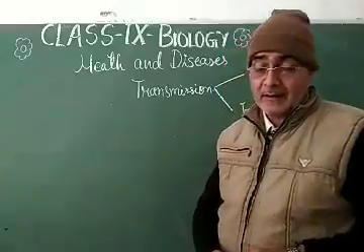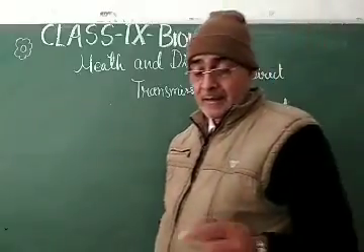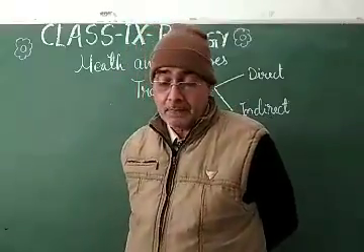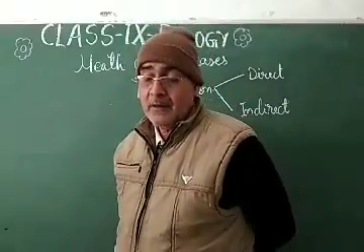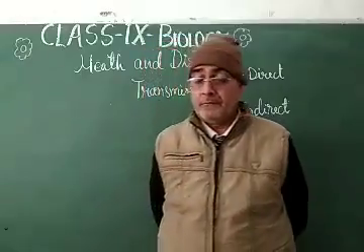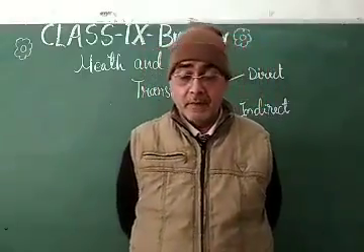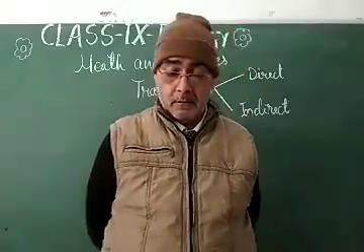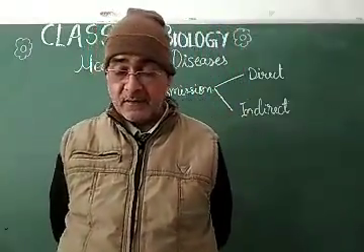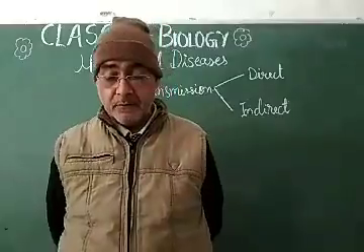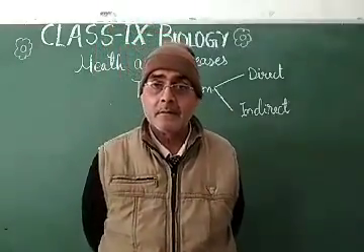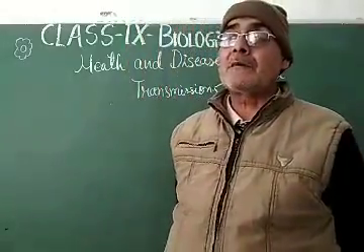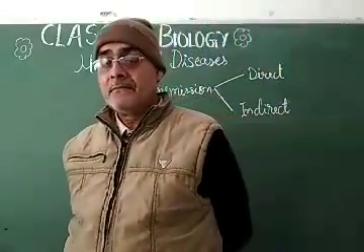Now come to the indirect transmission. Indirect transmission means transmission through contaminated water, contaminated food, vegetables, fruits, milk products, and infectious agents, fingers, flies, mosquito. These are the indirect transmitters of diseases.